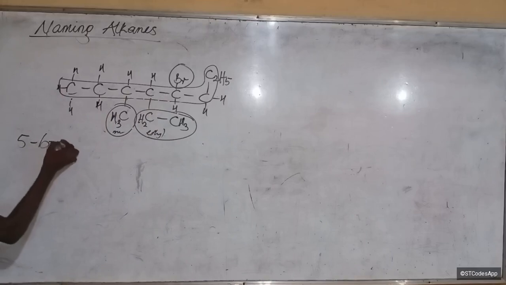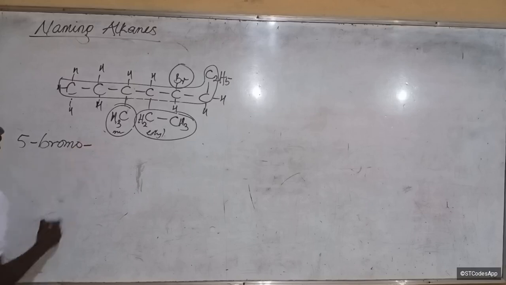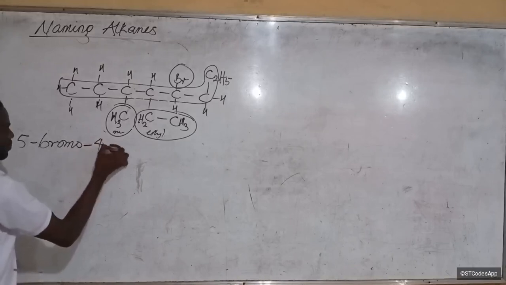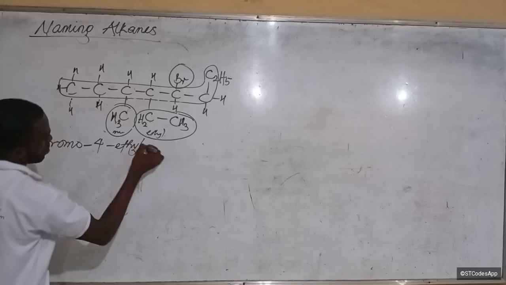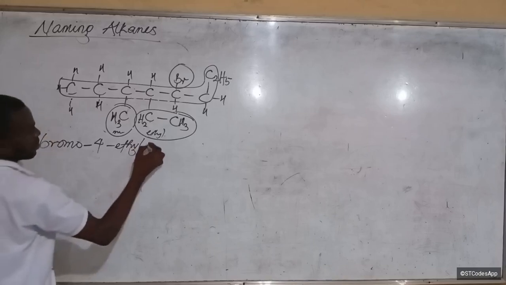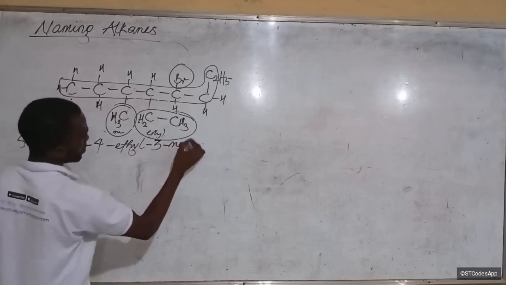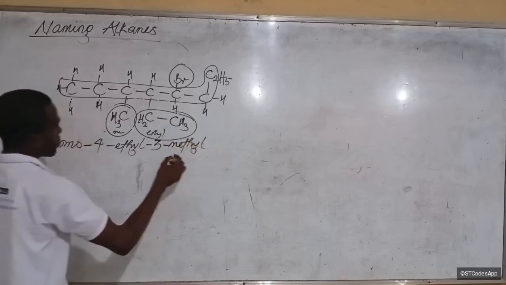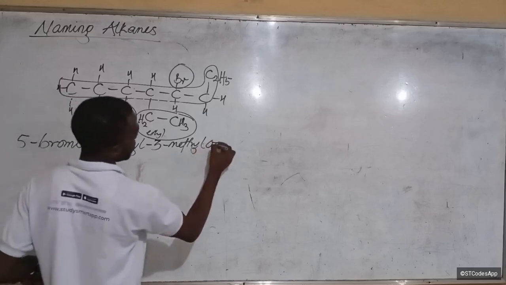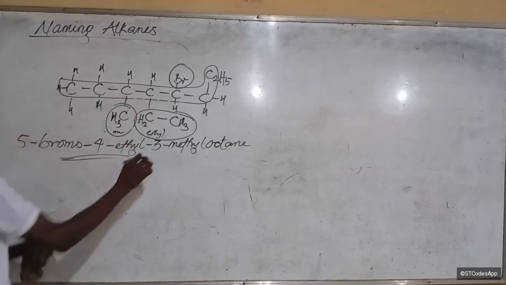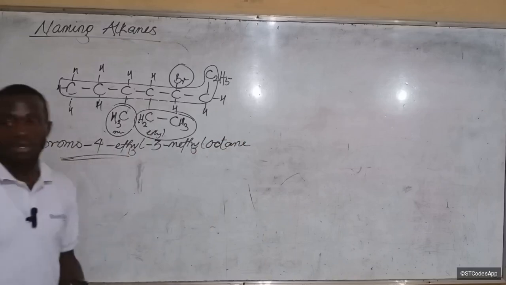Bromo, not capital letter B. Bromo, hyphen, 4-ethyl, 3-methyl, octane. So that is the name. Do you understand now? So that is how to name it.